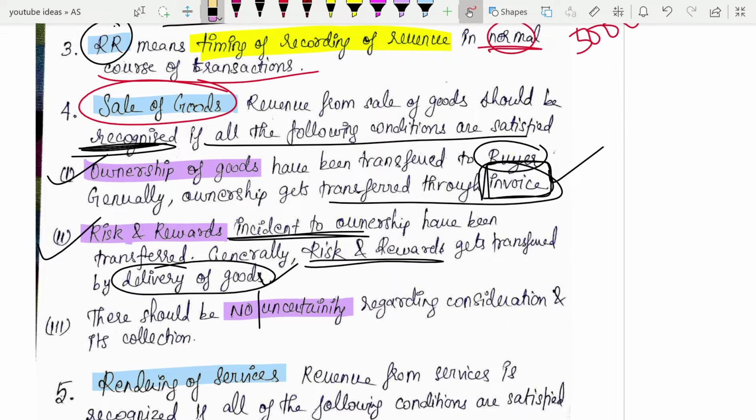No uncertainty here means that you must have certainty about your consideration and collection. Whatever amount you have to receive in relation to the sale of goods, you will definitely receive it. So there must be certainty about its collection also. So these are the 3 conditions. One, ownership should be transferred. Two, risk and rewards incidental to the ownership should have been transferred. Three, you must have certainty that you will be able to collect the consideration. If these 3 conditions are satisfied, then you can recognize the revenue for sale of goods.